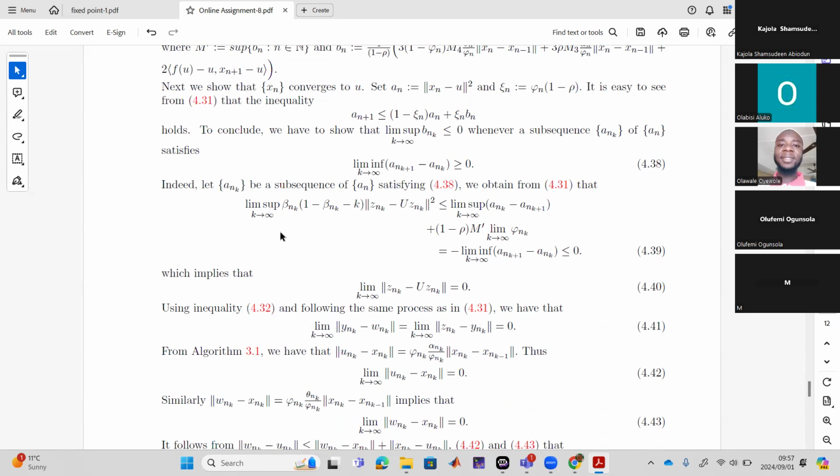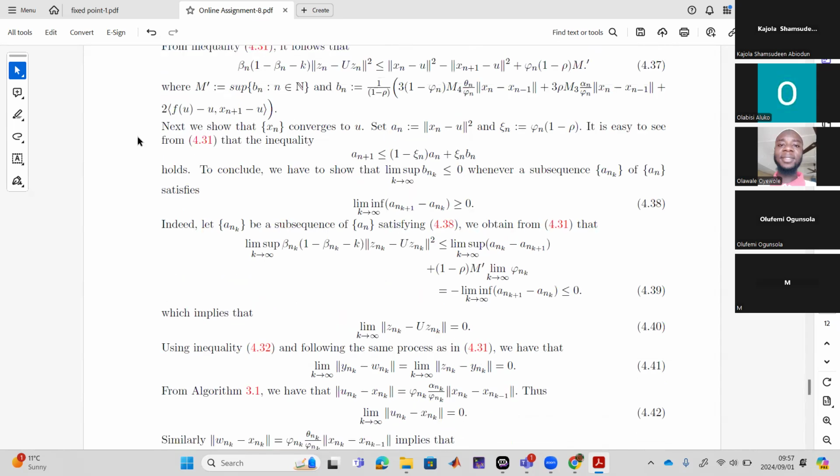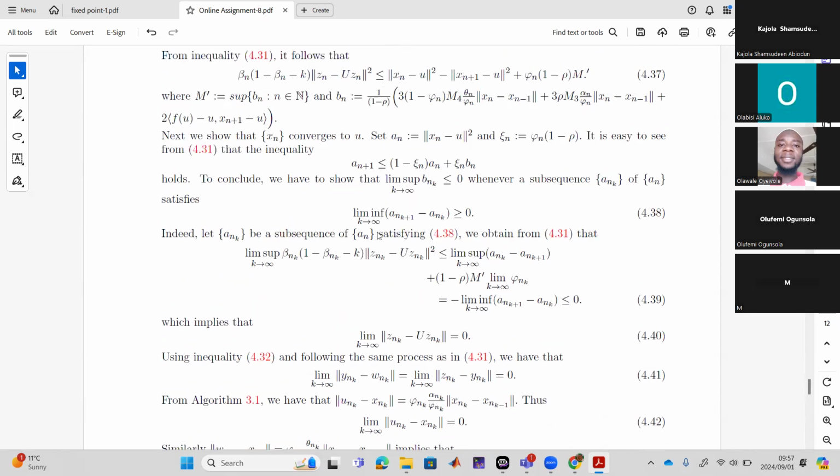So instead of repeating, because if you get to 4.40 we don't have to repeat, you just say from inequality 4.32, it follows that. Using inequality 4.32 and following the same process that led to 4.40, that should work. It's not as in 4.31 because we've already done 4.31.